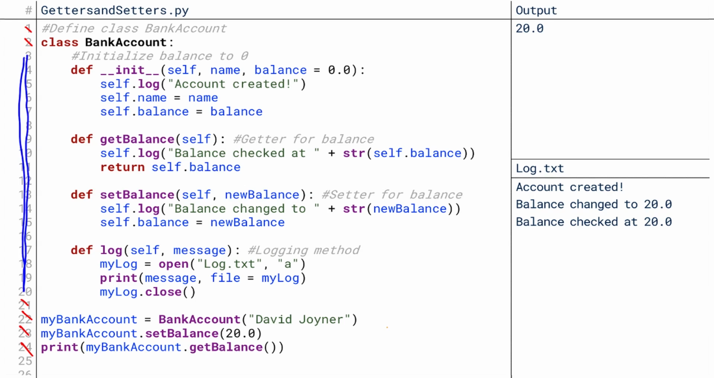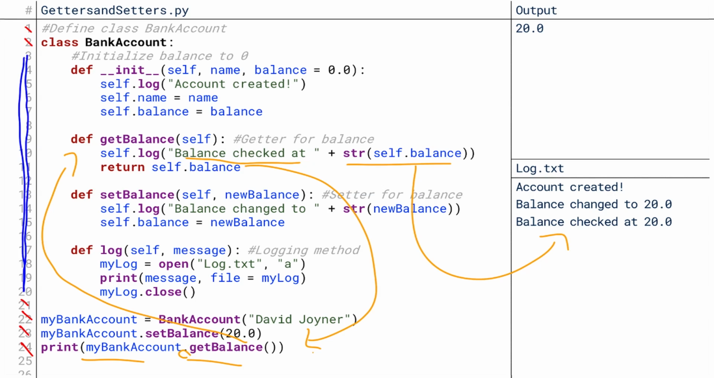Line 24 will then print the value of myBankAccount.getBalance. But calling this method, once again, kicks execution up into the getBalance method, where the first thing it does is log that the balance was checked at a certain balance. And that's again what we see in our log file. It then returns self.balance down into that print function, and so this becomes print 20.0, because that was the value of balance at the time that getBalance was called. And so that's what's printed to our output.